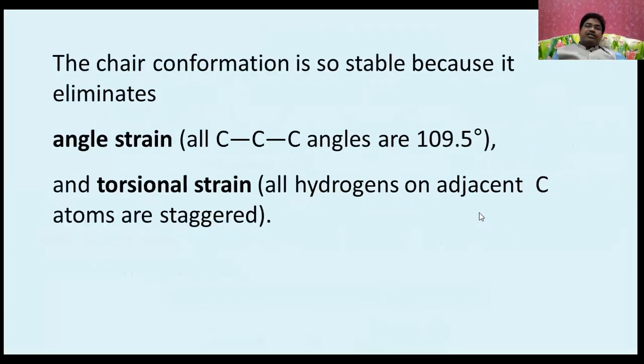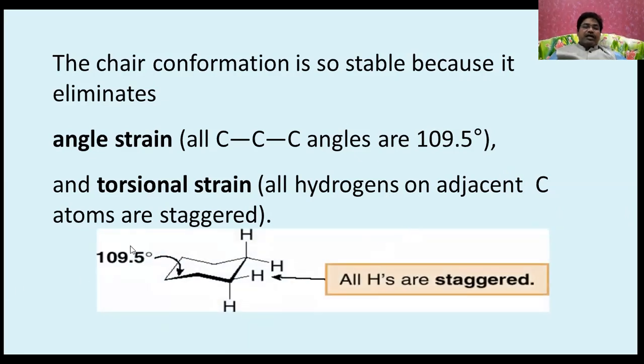The chair conformation is so stable because it eliminates angle strain, that is 109 degrees 5 minutes, and also torsional strain, because all hydrogens on adjacent carbon atoms are staggered. In this chair conformation the bond angle is near 109.5 degrees and all hydrogens are staggered, therefore there are no repulsions, that is torsional strain, between the hydrogens on the adjacent carbons.